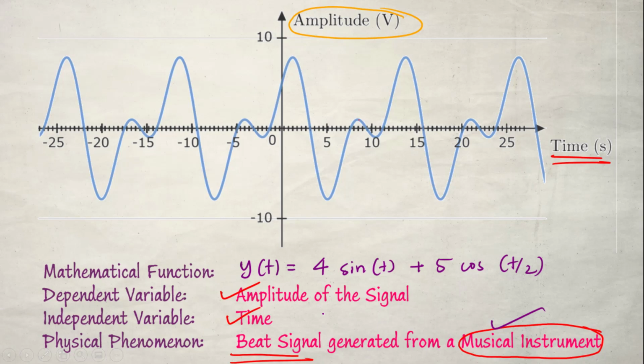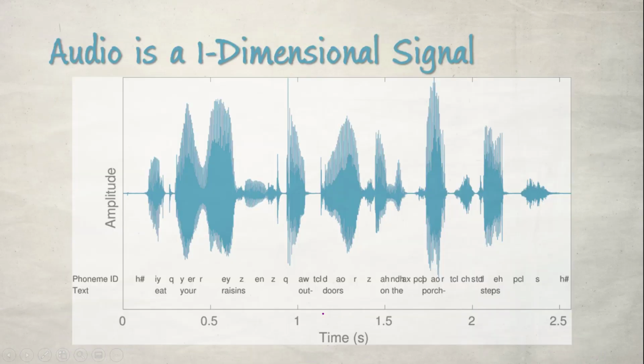So generally the word signal can be used as a noun or a verb, right? When it is used as a noun, it means that it is a function of an independent variable, and when it is used as a verb, it means that it conveys some information. Whenever we ask students what is meant by signal, most of the time students say that it is something which carries information. Actually that is the verbal meaning of the signal, but the noun or the actual definition of signal is that it is a function of an independent variable, right? So there is a mathematical function, there is some underlying physical phenomena, there is a dependent variable, and there is an independent variable. So that is the formal definition of a signal, right?